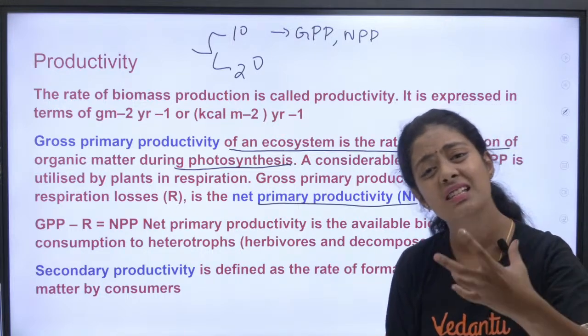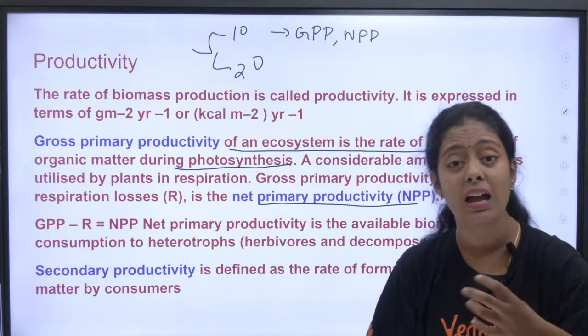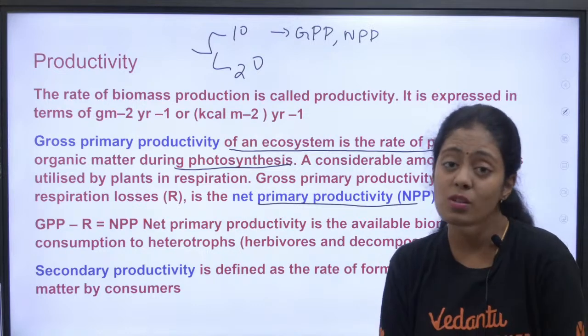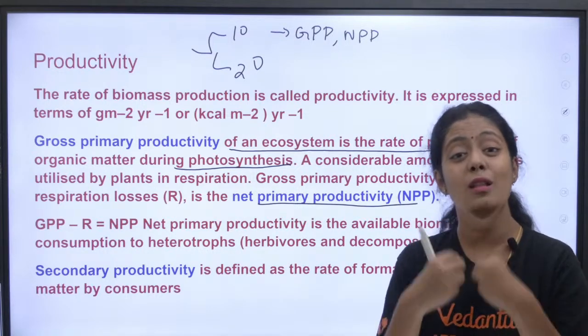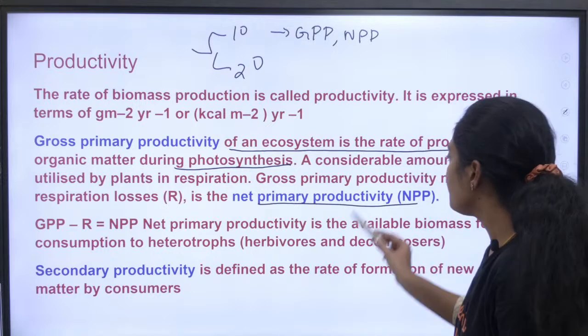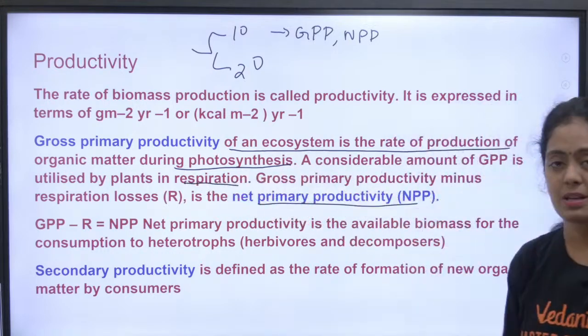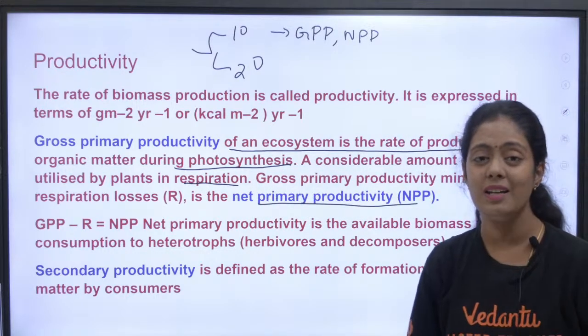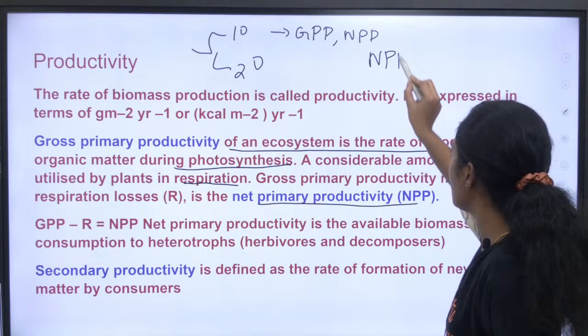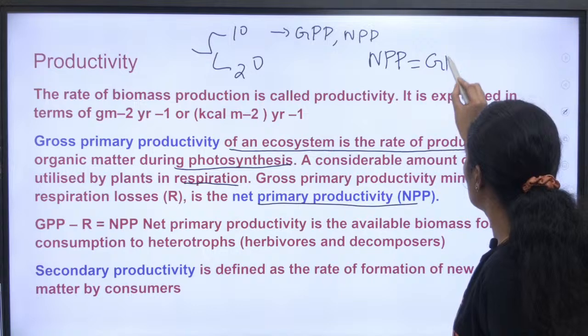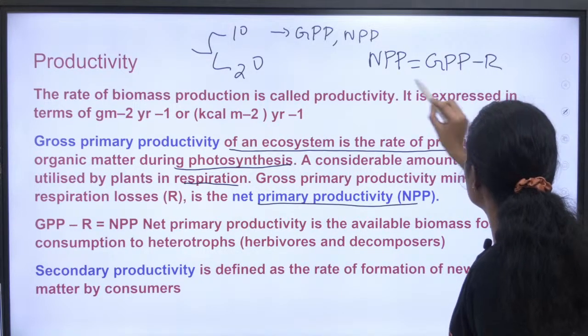Okay, so where is this energy going? Where is this organic matter going? Poor plants also need some energy, right? So some amount of organic matter is lost by the plants through the process of respiration. That is why we say net primary productivity is very important. NPP is equal to GPP minus R.